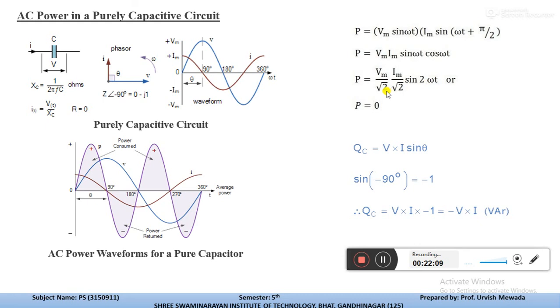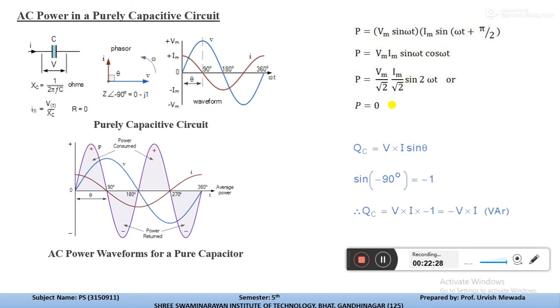If you put in the value of the angle, you will get P is equal to 0, so the active power is 0.